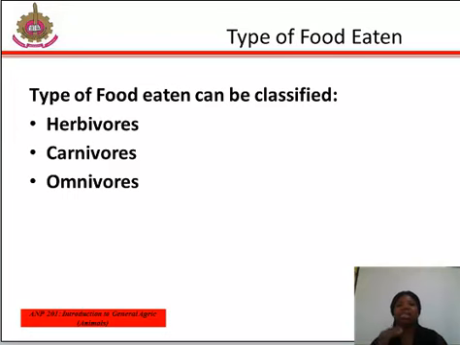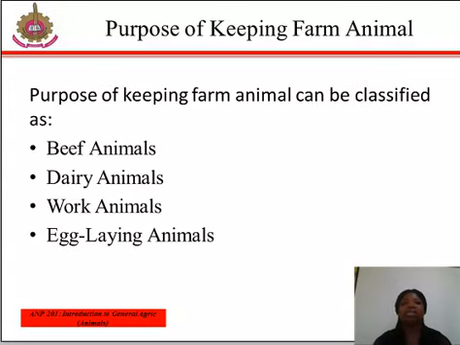Lastly, omnivorous animals are farm animals that feed on plants and animals, but whose digestion is merely enzymatic, as in carnivorous animals. You can read more on this in your study materials too, in order to have more knowledge on it.